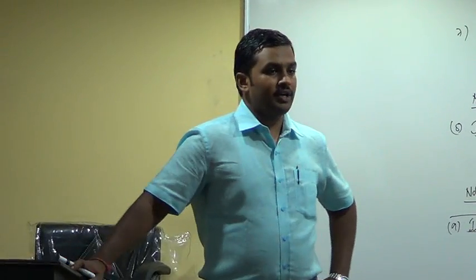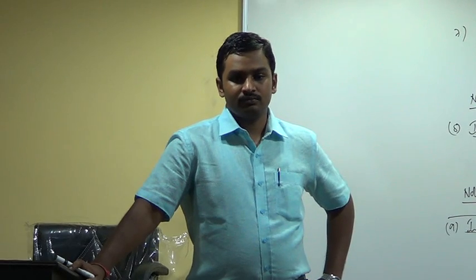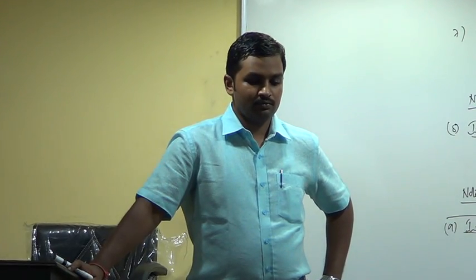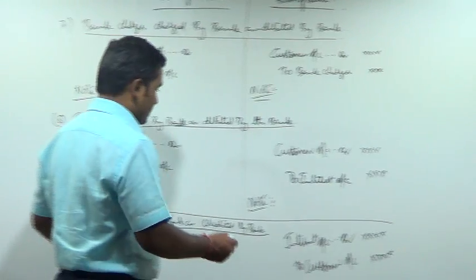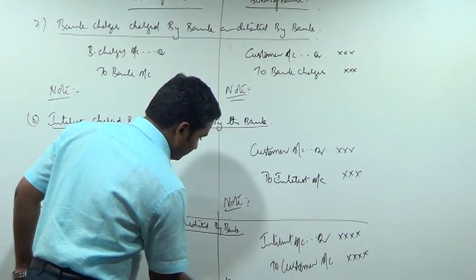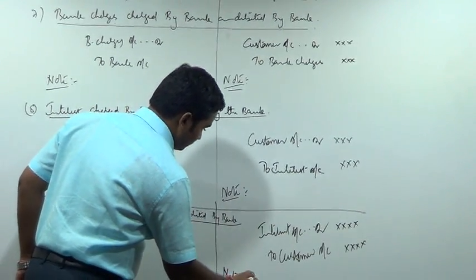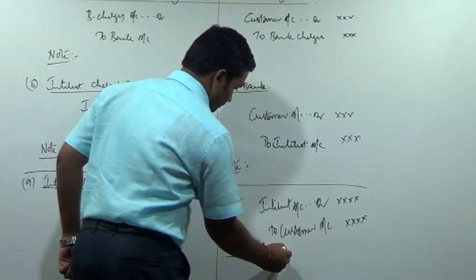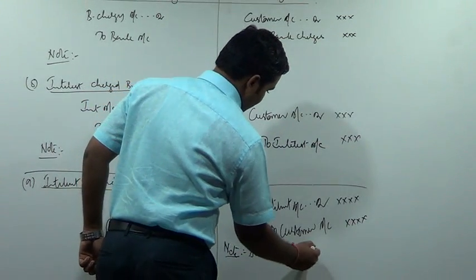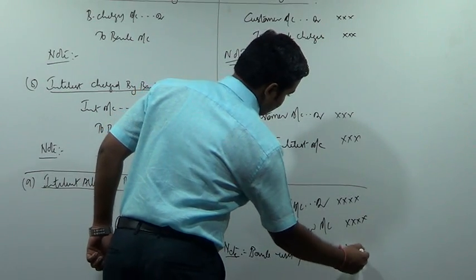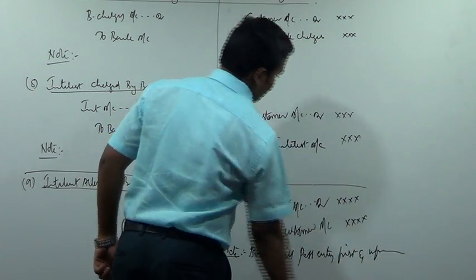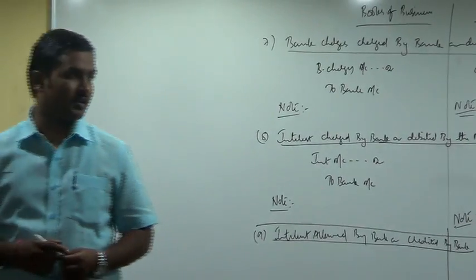What do you write below that? You write note. Note: Bank will pass the entry first and then inform the customer later.